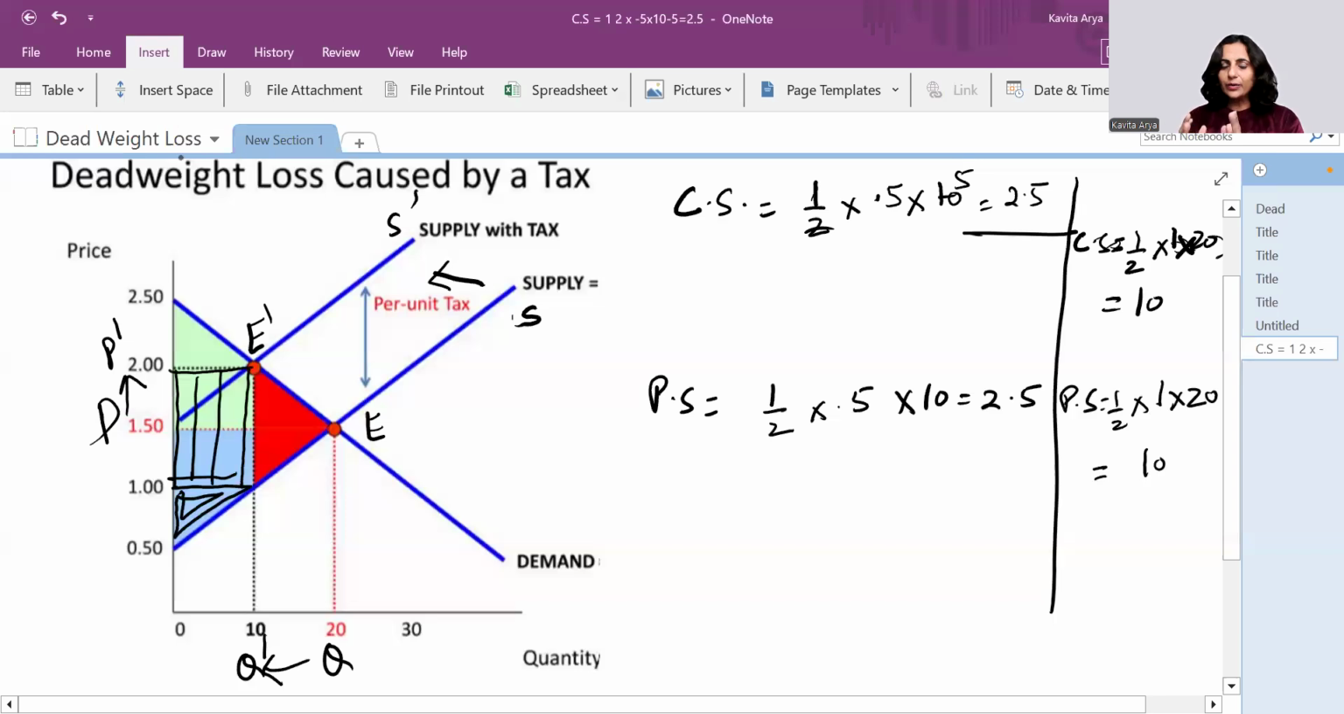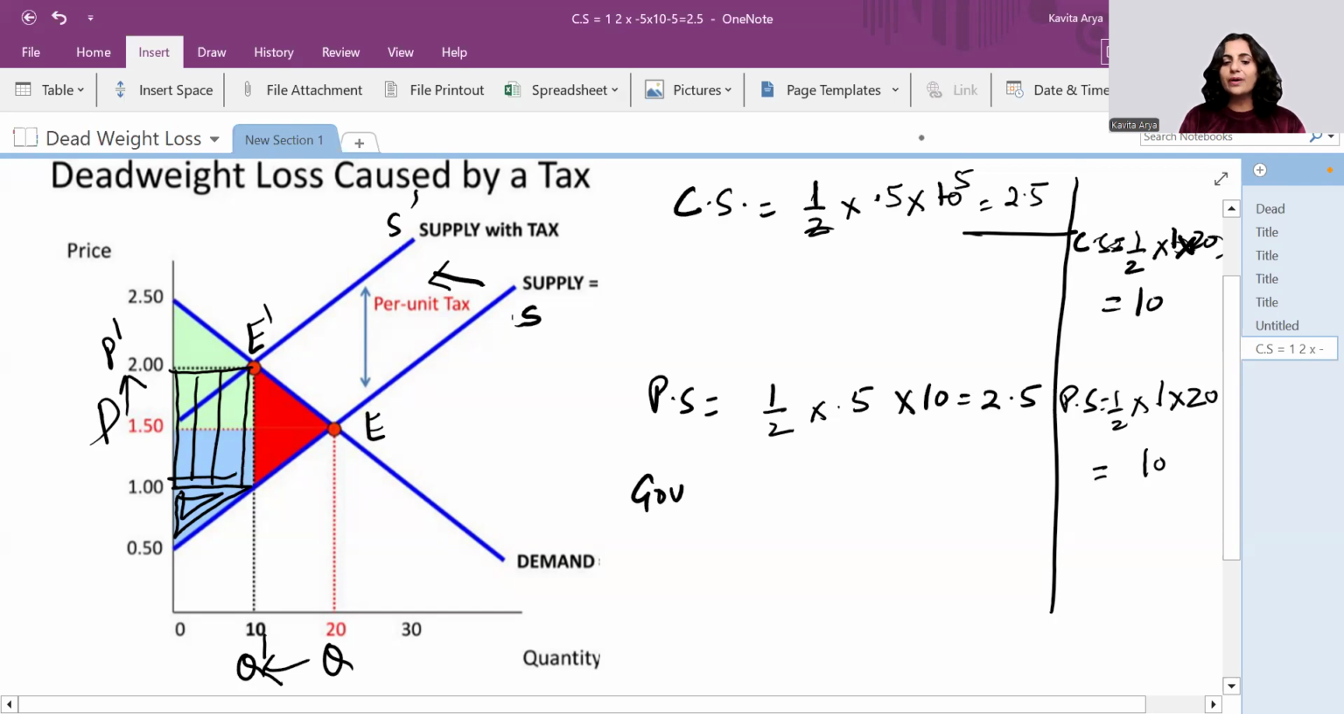So if you try to have a contrast of what was the producer surplus before and after, before it was 10 and after imposition of tax it was 2.5. See the huge difference, right? But the point is there is some quantum of tax which goes to government. So that also is a sort of surplus going to some section, that is the government, right?